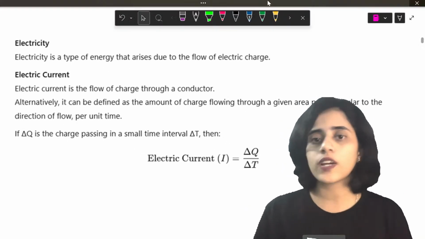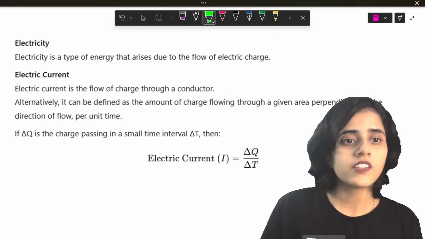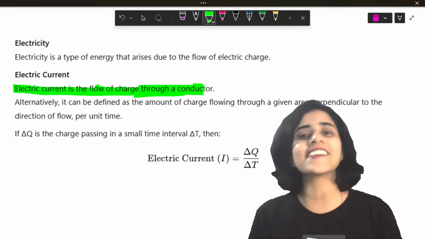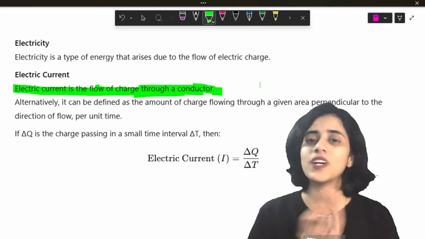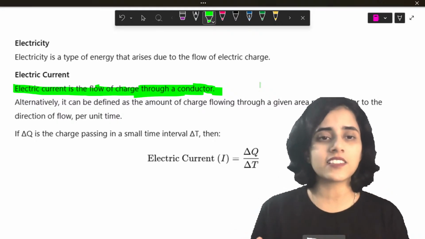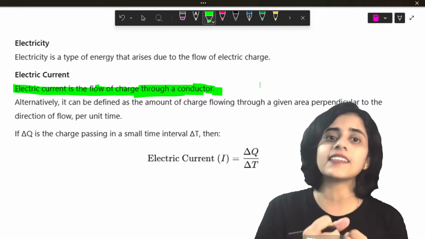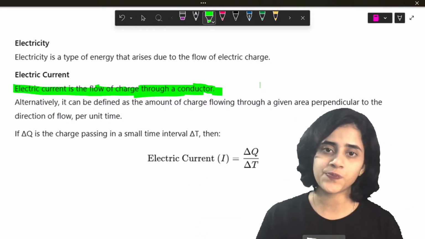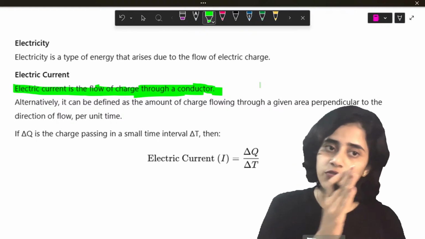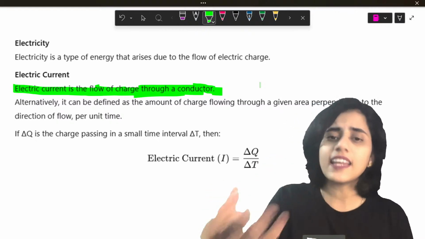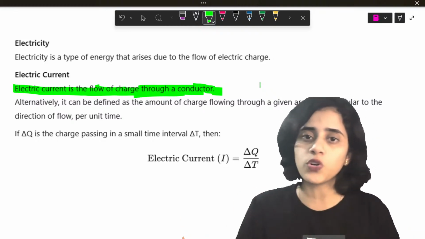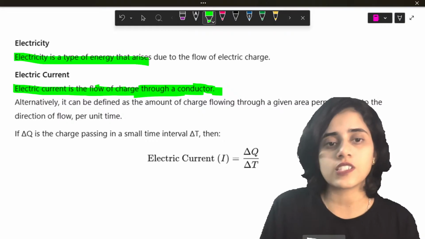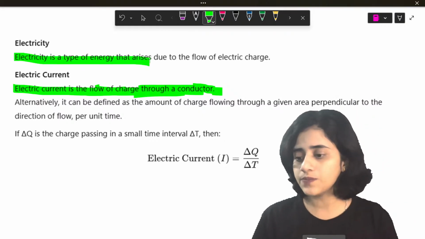Okay? Let's look at that definition which we've written here. Electric current is the flow of charge through a conductor. And what is electricity? Electricity is basically that energy that is produced when this flow of charge happens. So when electric current flows, there is an energy produced. That energy is electricity.